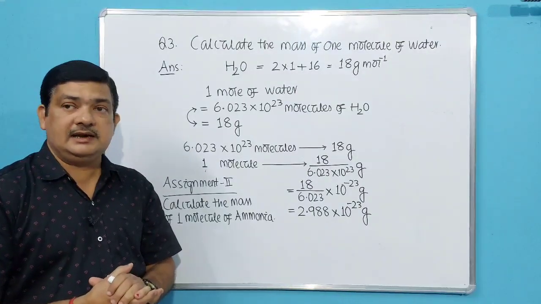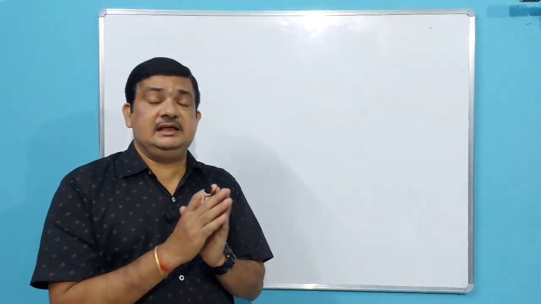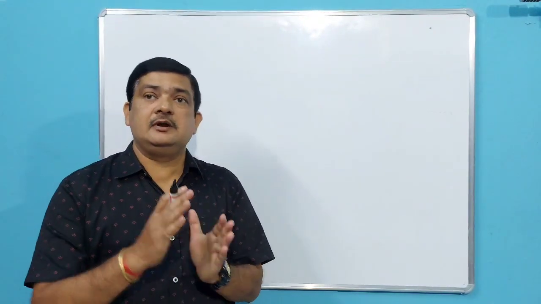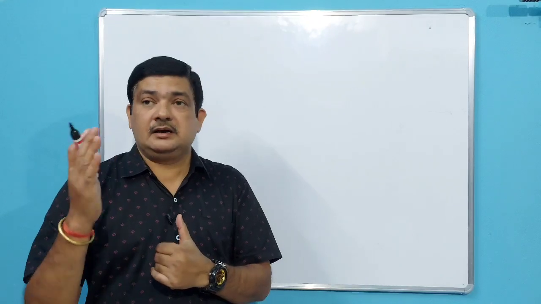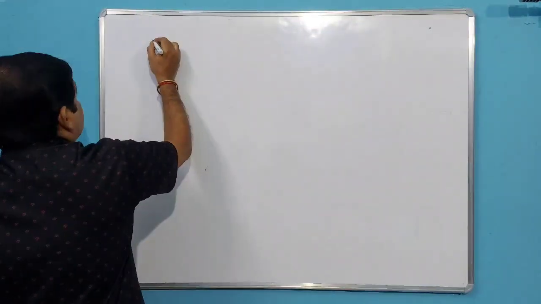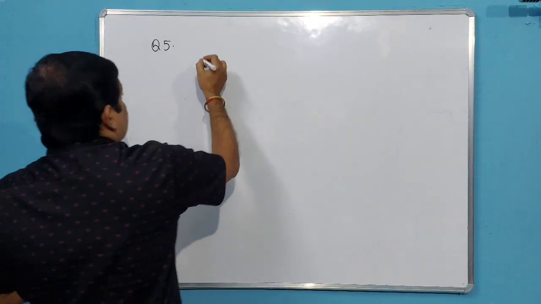Okay. Then next we will go for another. So next, students, we first went for volume and mass. Then we went for molecules and mass. Then we will go for the third one, that is number of molecules and volume. Okay. So question number 5 for today's class.